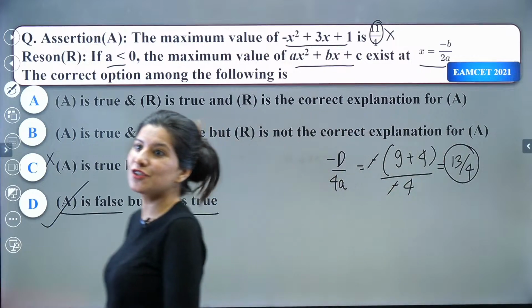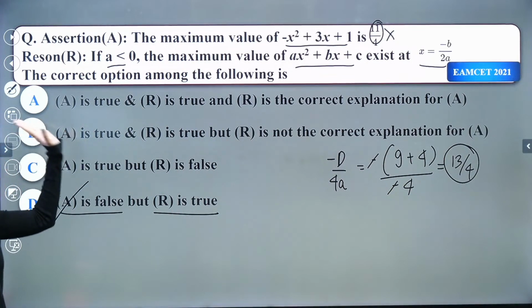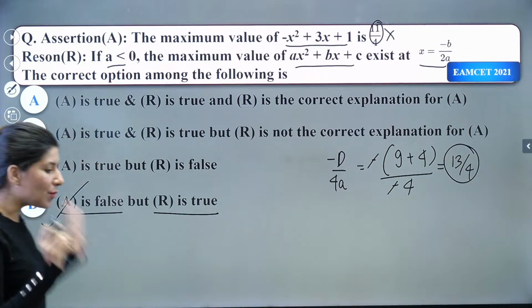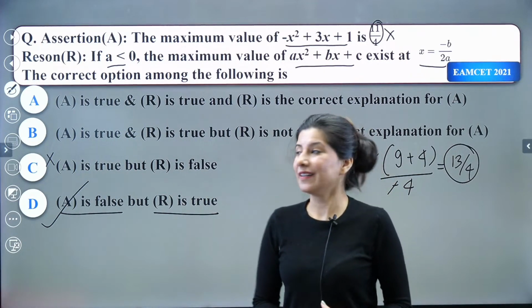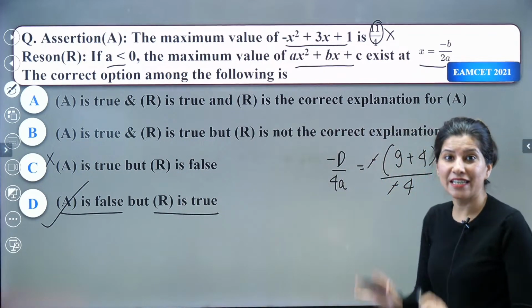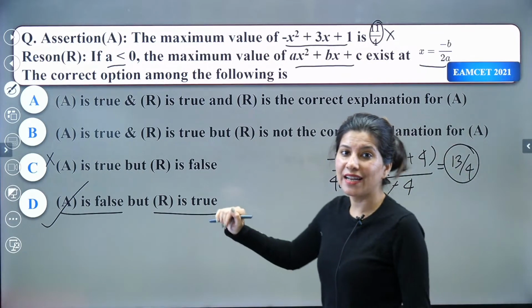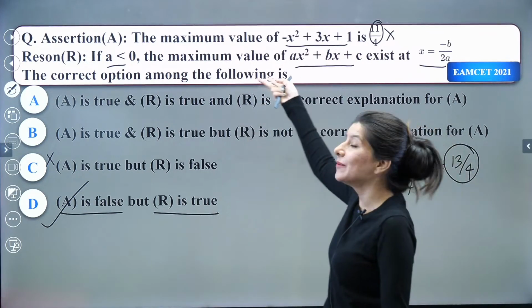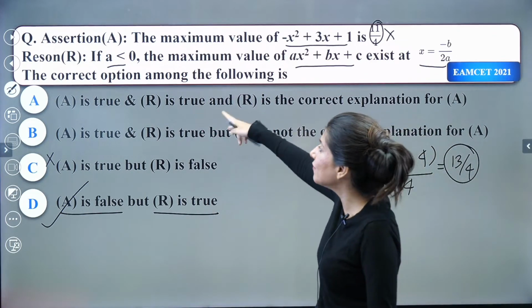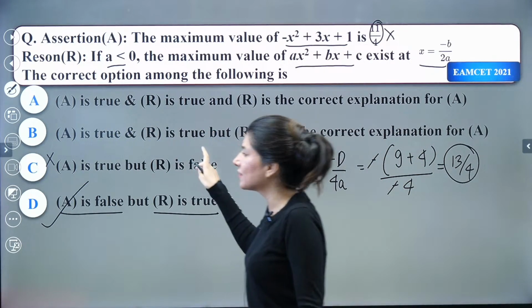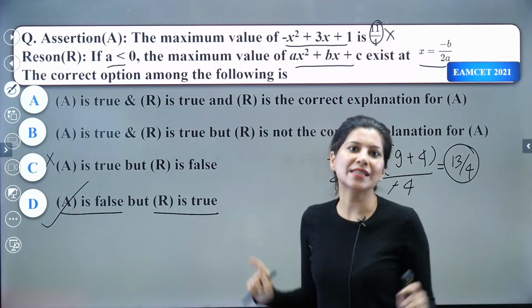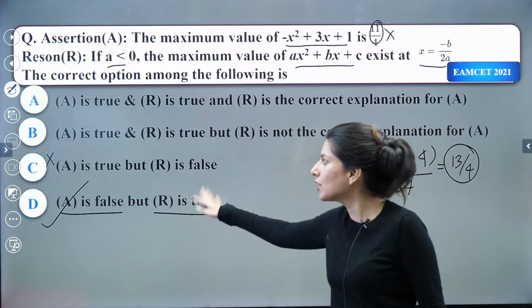Okay, so the assertion became wrong. It is a very good thing, because the problem arises when your assertion is also right and the reason is also right, but then you are confused. If both are correct, you are just confused whether it is the correct explanation or not. So you are confused between A and B because both are saying A is true, B is true. Whenever one statement is false, you are sure about this.